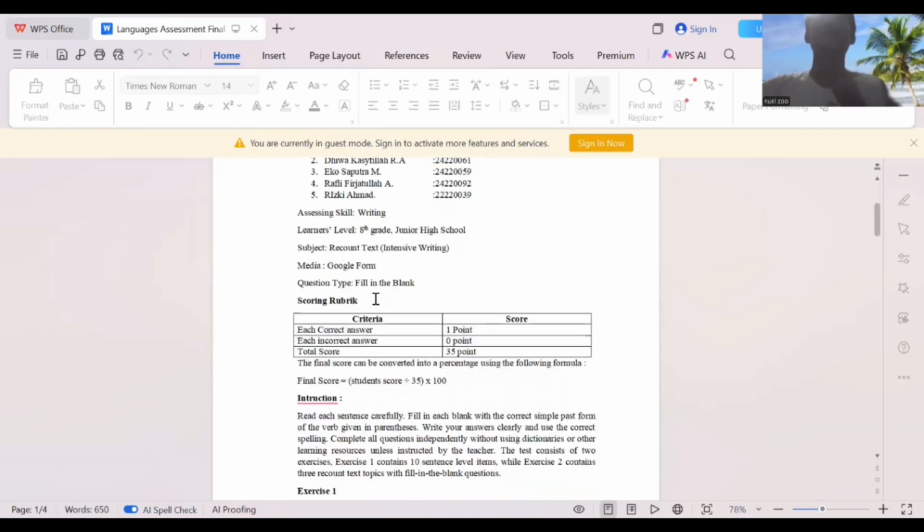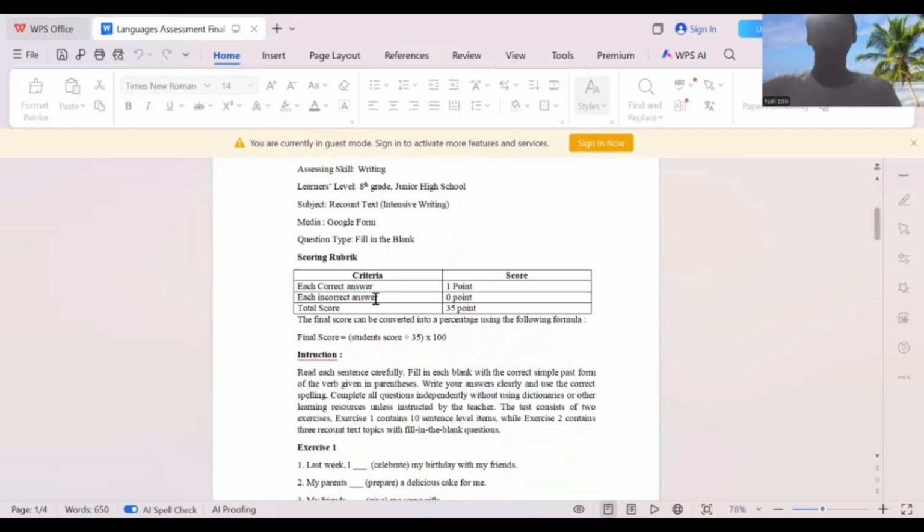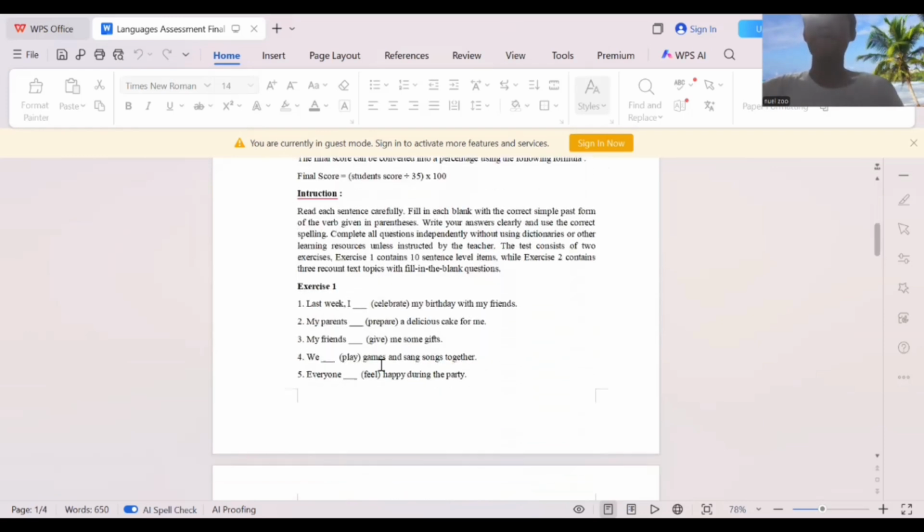For example, in our exercise 1, this one. The question is, "Last week I blank celebrate my birthday with my friends." So the correct answer is celebrated. This question is valid because it directly measures whether students can use the simple past tense correctly.